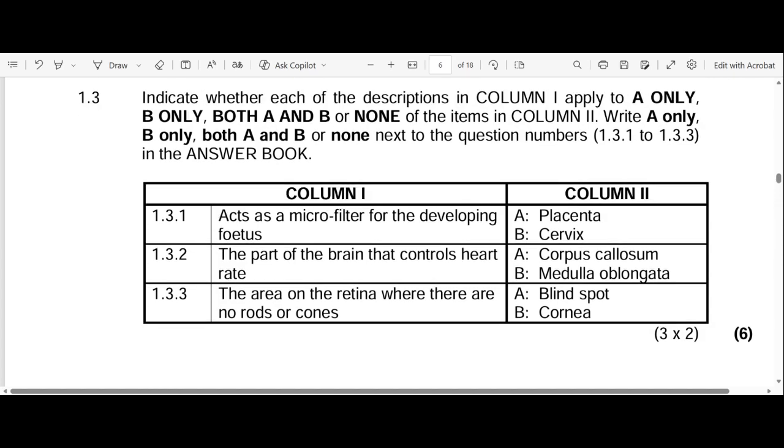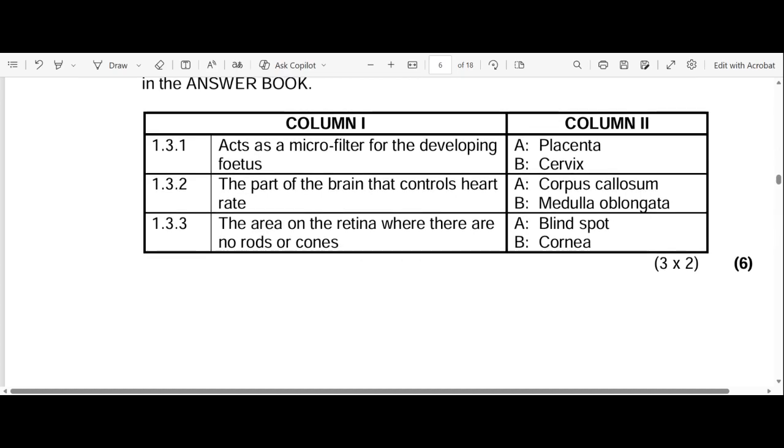So we already know the rules in 1.3. Please make sure that you don't write A, B, or A and B. Please follow the instructions. You either write A only, B only, both A and B, or none. Those are the rules. Other than that, you get it wrong. Okay, let's go to 1.3.1.